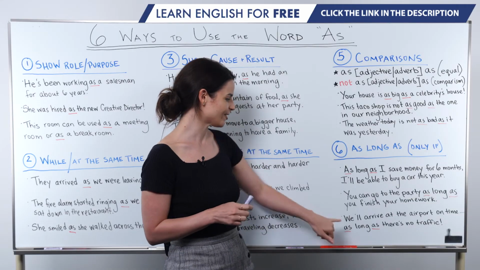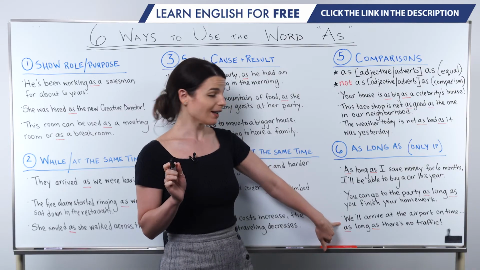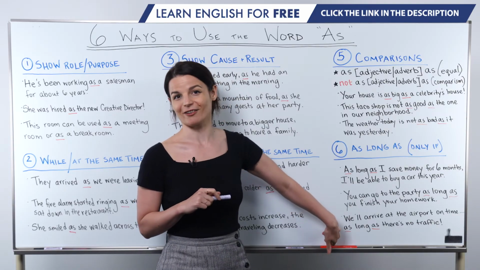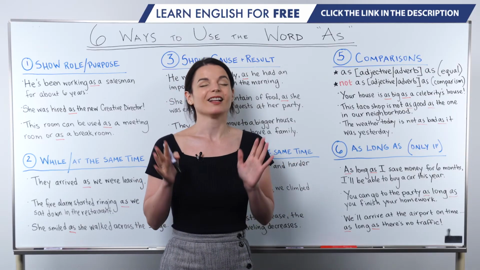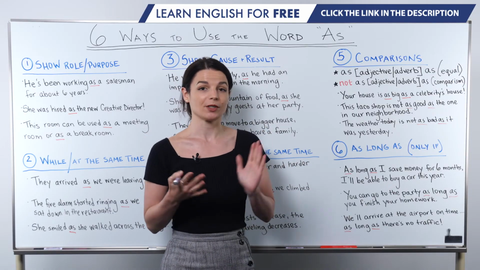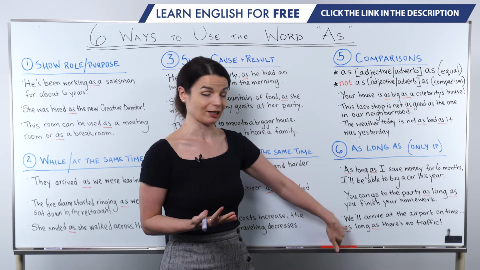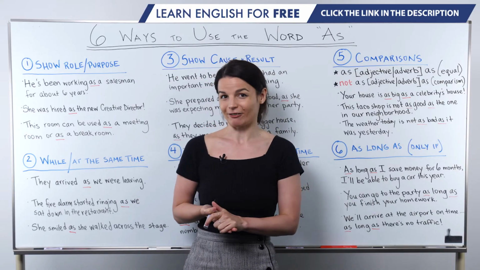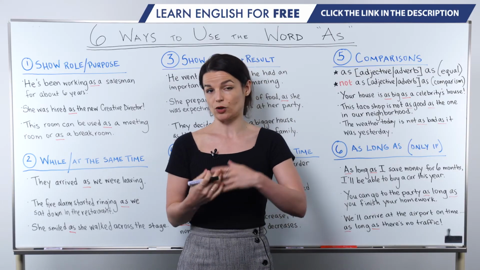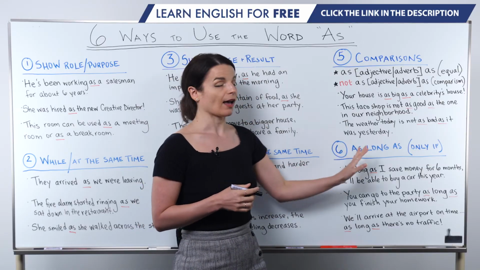All right, let's finish up the last example sentence. We'll arrive at the airport on time as long as there's no traffic. Okay, once more. We'll arrive at the airport on time as long as there's no traffic. So again, we can replace as long as with only if to understand this. We'll arrive at the airport on time only if there's no traffic, right? Only in this situation or only if this is true, right? So this is the use of as long as.